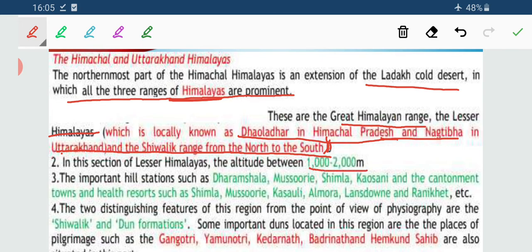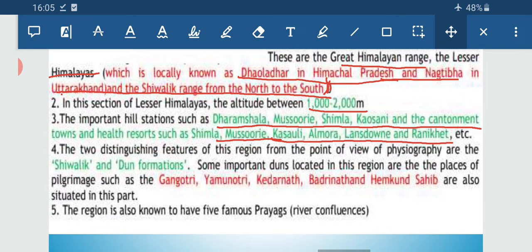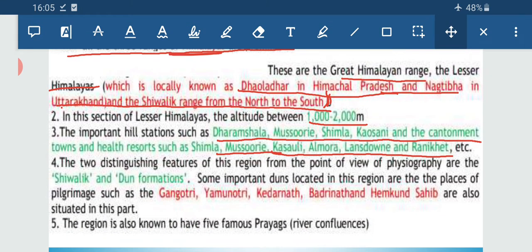Important hill stations are prominent, like Mussoorie, Dharamshala, and health resorts like Shimla, Almora, and Ranikhet. These are very familiar and common. Lastly, the two distinguishing features of this region are the Shivalik and Dun formations.